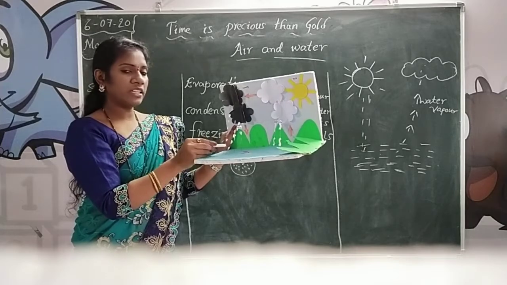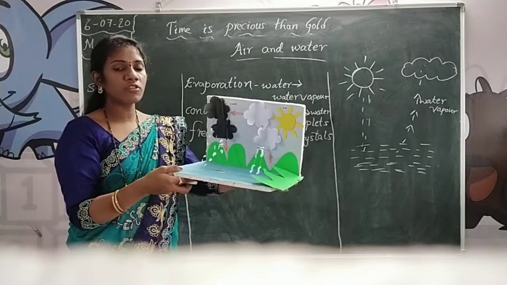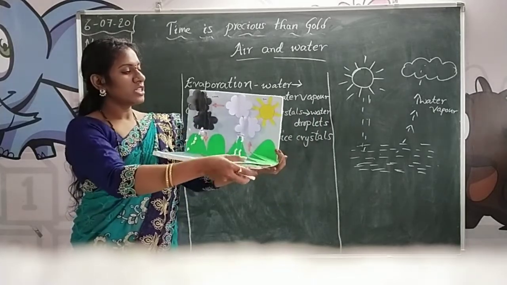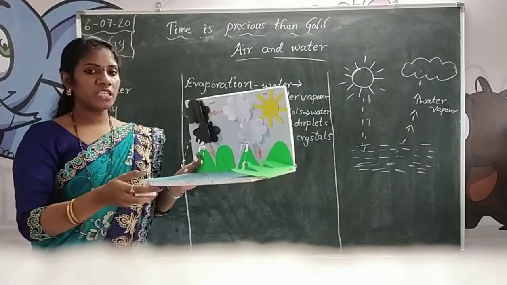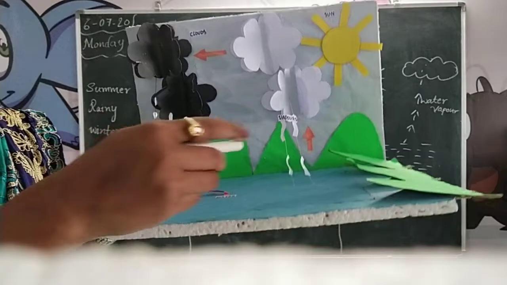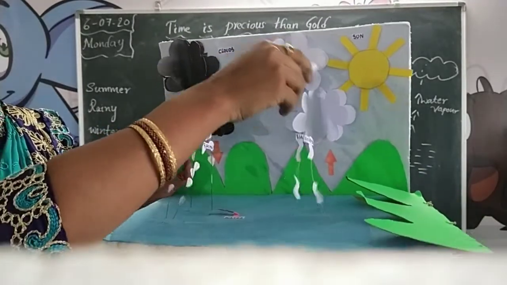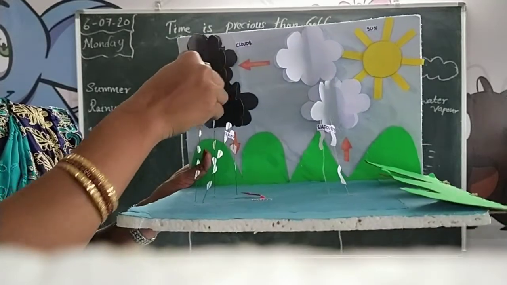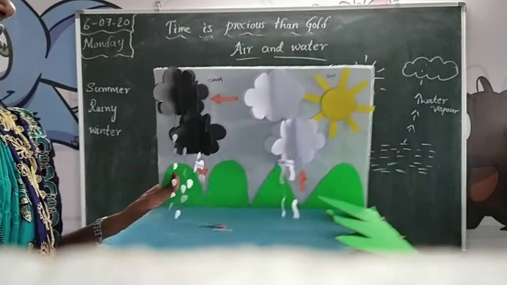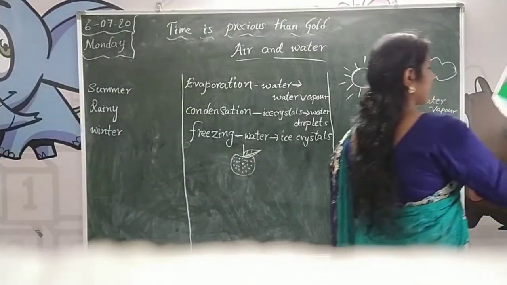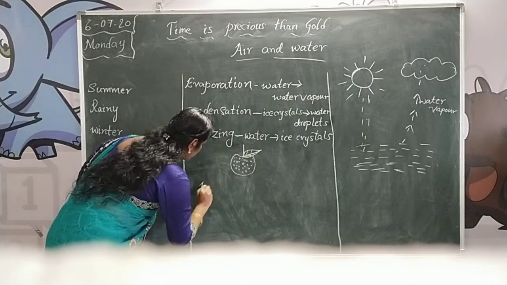How will we get rain? You know this process, the evaporation and condensation process. This natural process is going on in nature. We can call this one the water cycle. Here see how the process is going on. Water changes into water vapor and forms clouds, and these clouds change into water droplets. This is called rain. So this process we can call the water cycle. What is it? Water cycle.